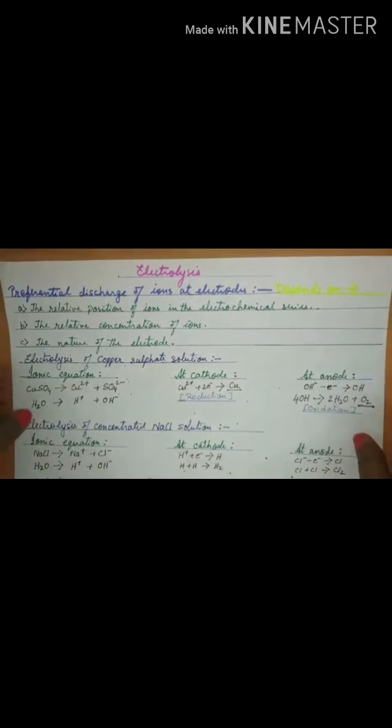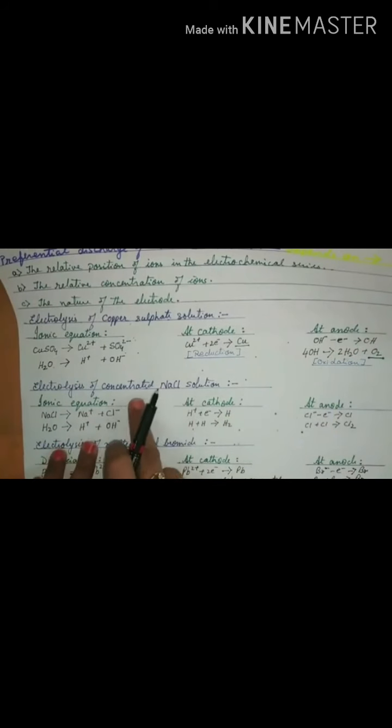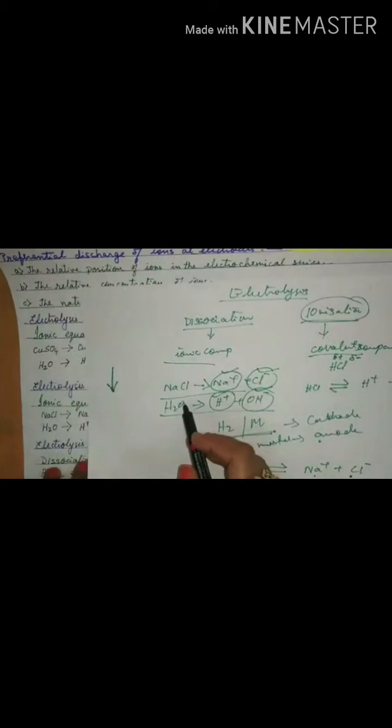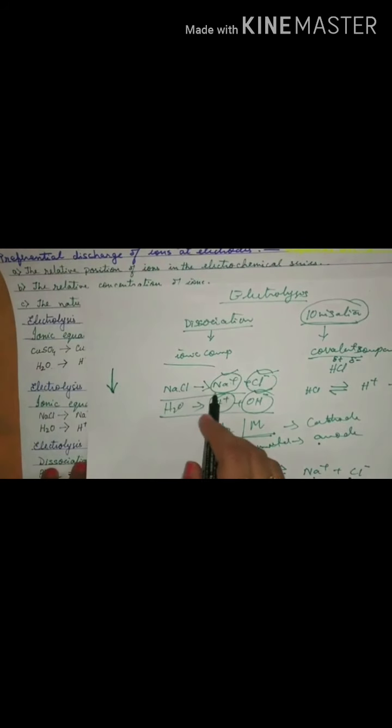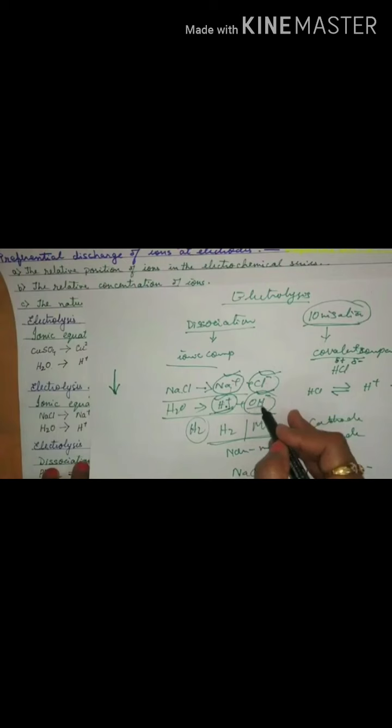The second example that I have taken here is to show you the relative concentration of ions, and the question is electrolysis of concentrated sodium chloride solution. Sodium chloride I have just now showed, molten and in solution both. Let me just repeat once again. If it is sodium chloride solution, your sodium chloride will give you sodium ion and chloride ion. Water will give you hydrogen and OH. Out of the two cations, hydrogen being lower will discharge at the cathode giving you hydrogen gas, whereas out of chloride and OH, OH will get discharged at the anode and thereby give you oxygen gas.